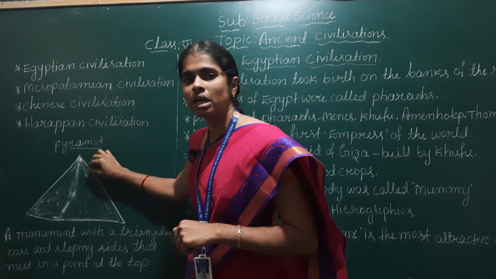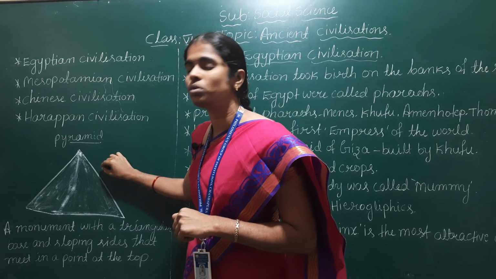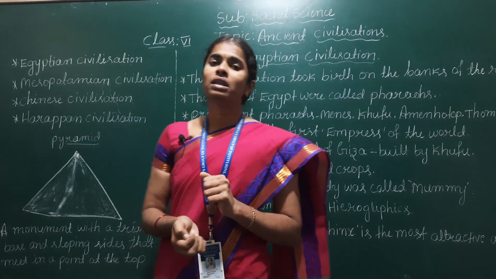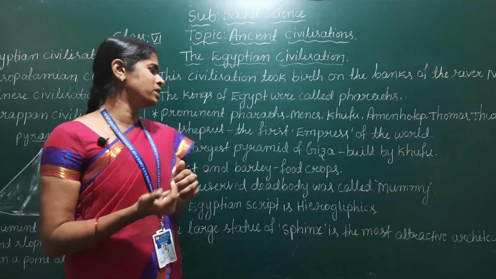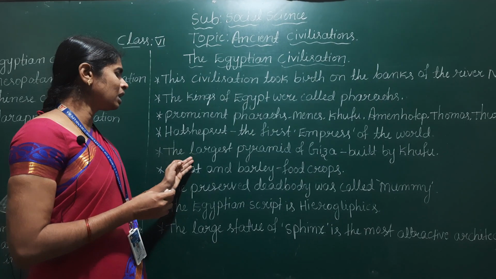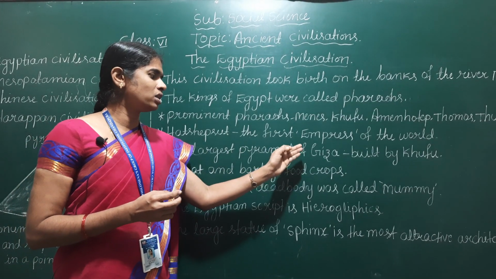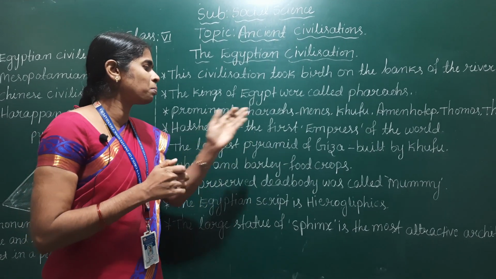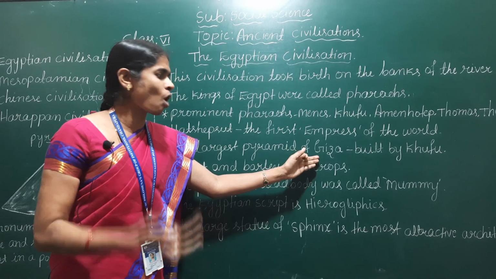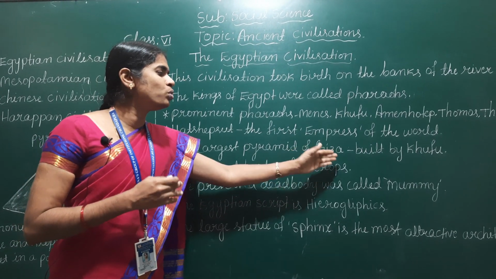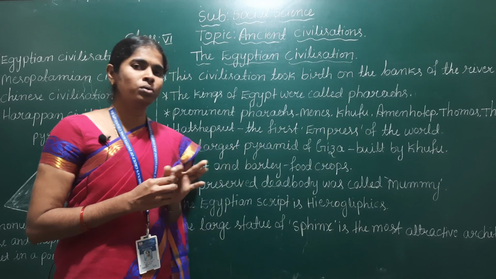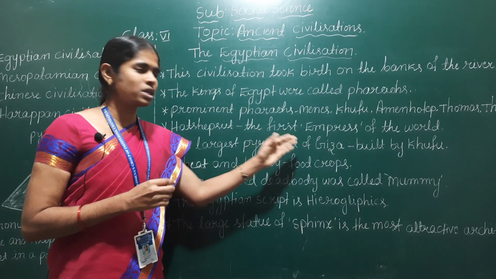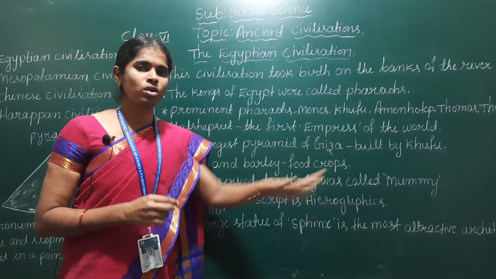These pyramids were great contributions of Egypt to architecture, and the Egyptians built many pyramids. Among them, the largest pyramid at Giza is very prominent, and it was built by King Khufu.